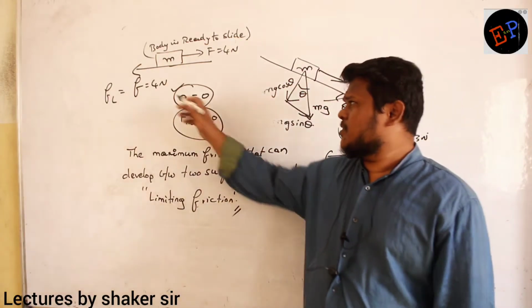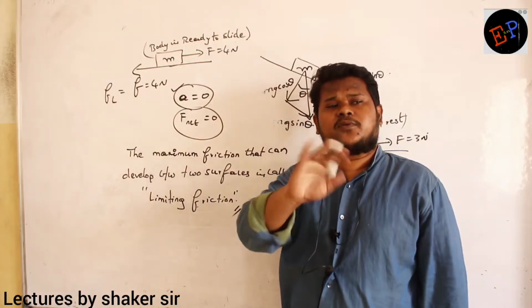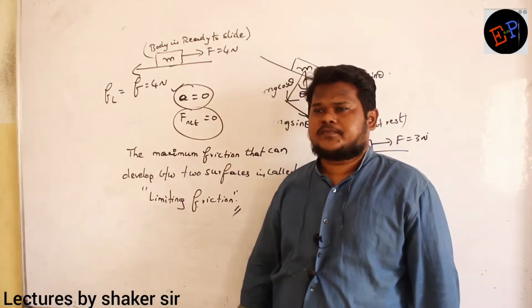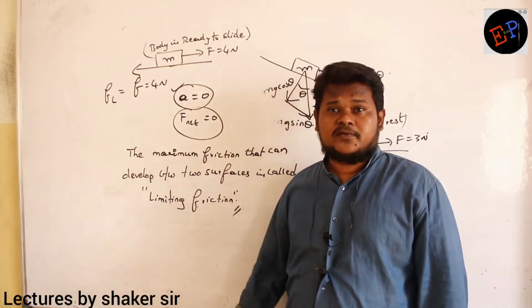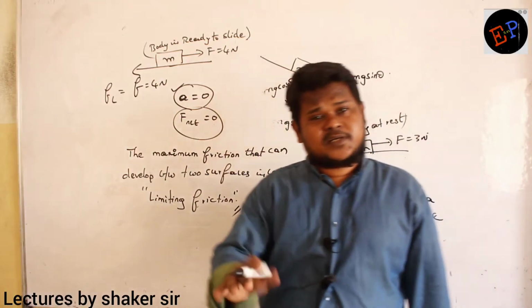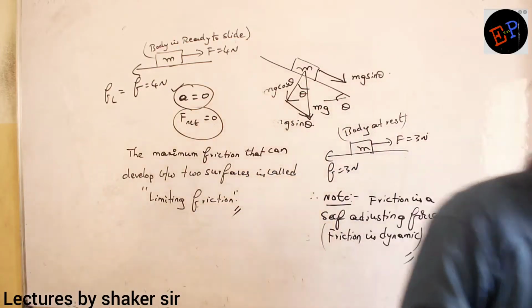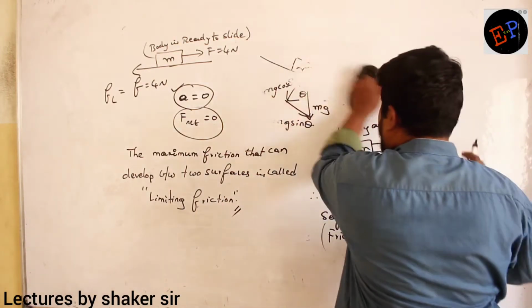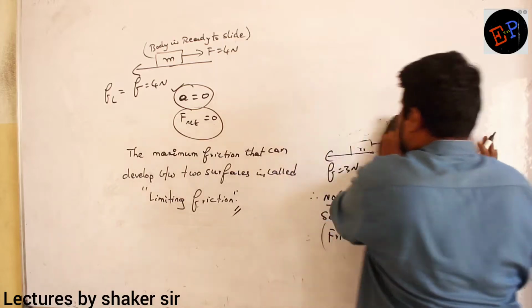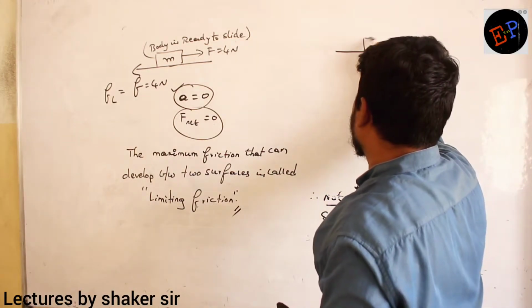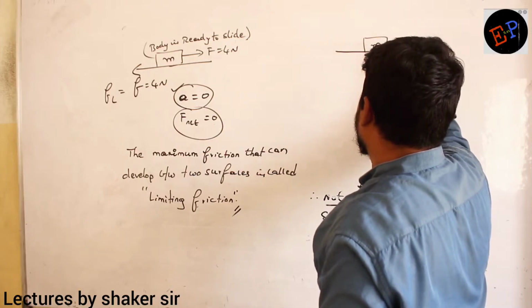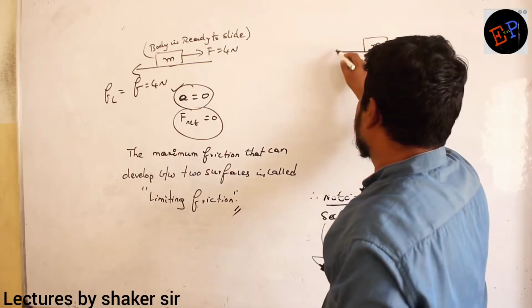Okay. In this condition, limit is 4 Newton. Beyond 4 Newton, friction cannot increase. If you apply an external force of 5 Newton, then what will happen? Friction remains 4 only. Okay, let us see. For example, if I take this body of mass and apply a force of 5 Newton, then what will be the friction?